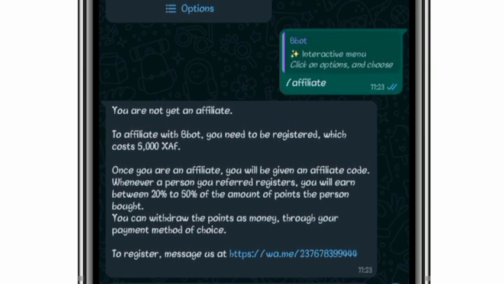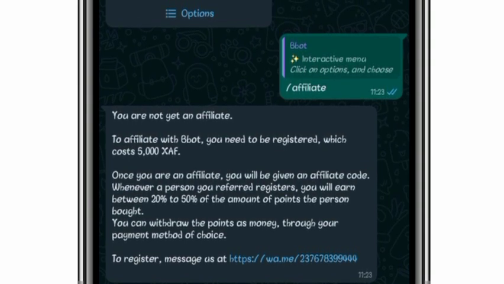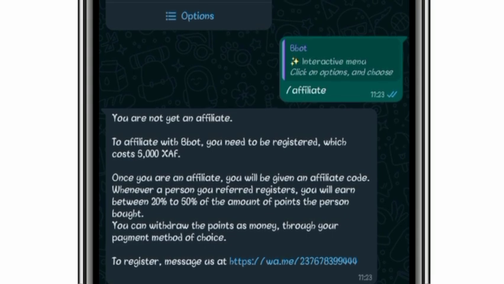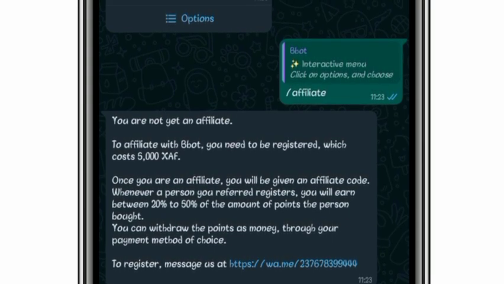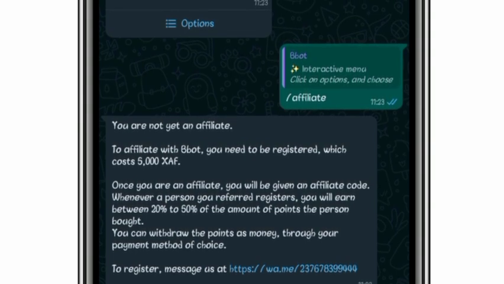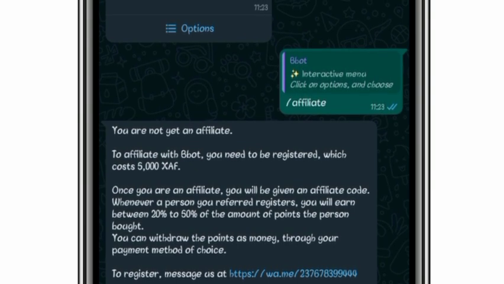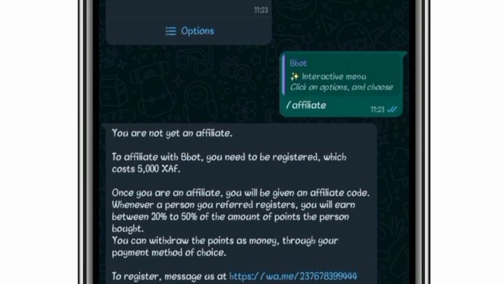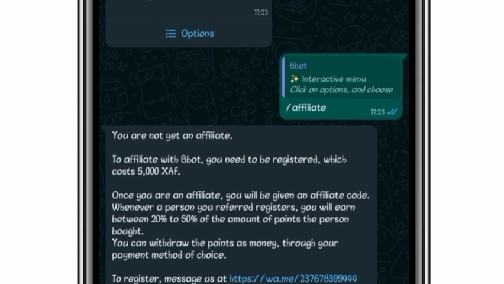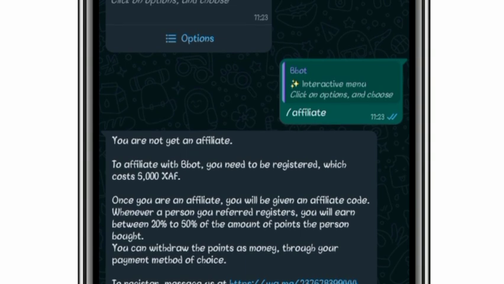Once you refer someone and the person registers with 5,000 francs, you get 1,000 francs from their registration money. So that is about the athlete on Bbot. It says once you are an athlete, you will be given an athlete code, and whenever a person you referred registers, you will earn between 20% to 50%.